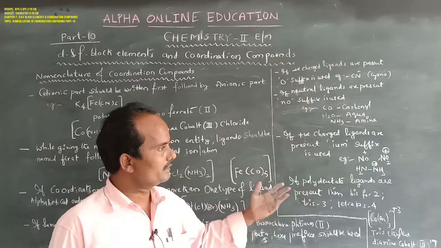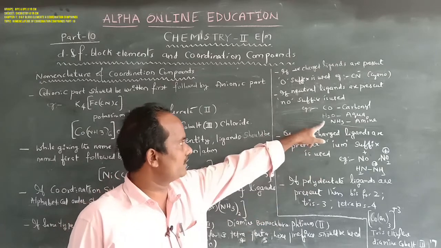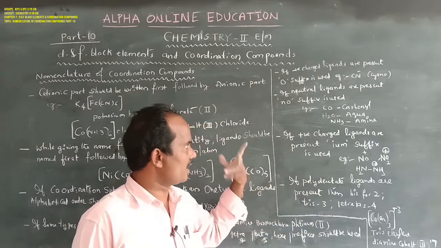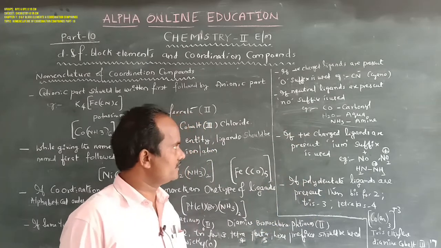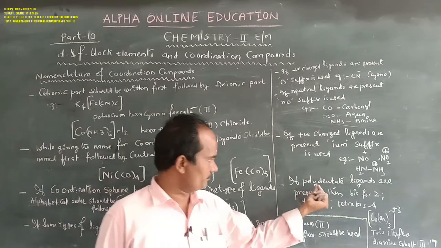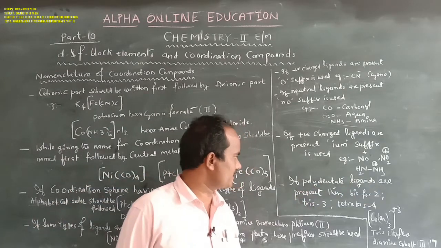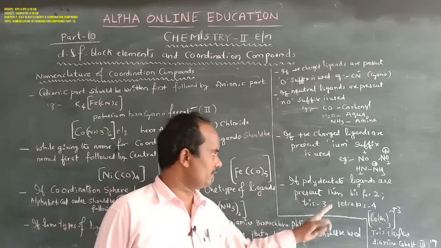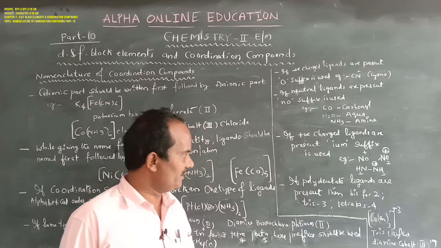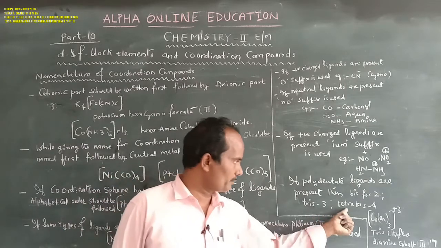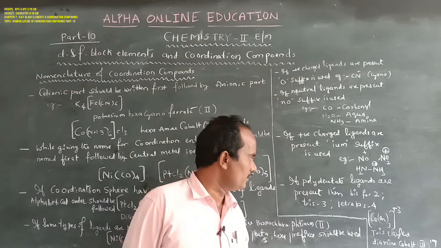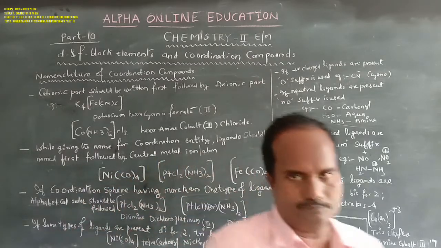Some exceptions: water is aqua, ammonia is amine, carbon monoxide is carbonyl. If polydentate ligands are present, then bis, tris, tetrakis, pentakis prefixes are used. Then some more rules.